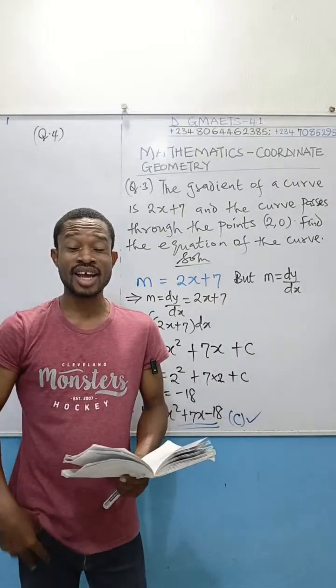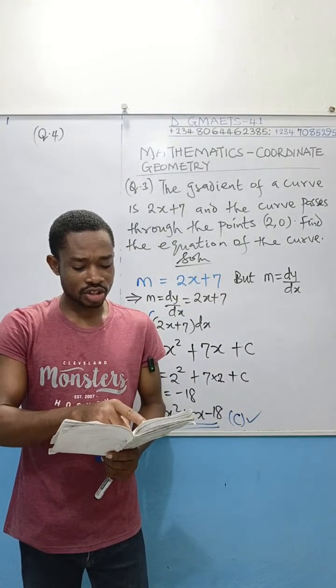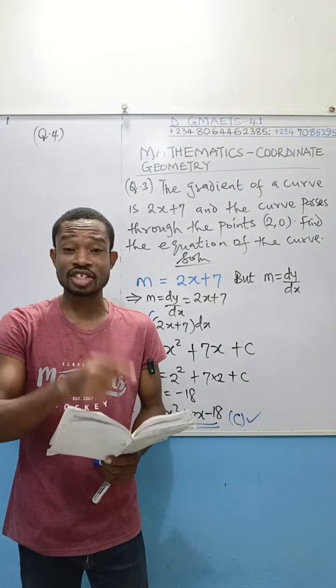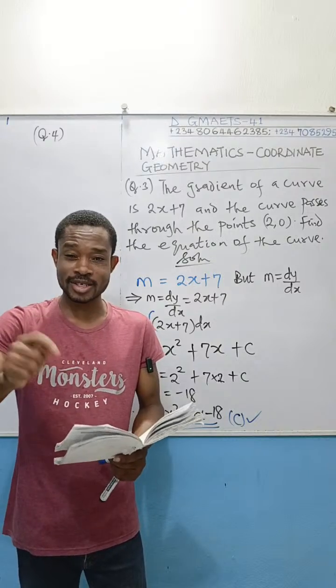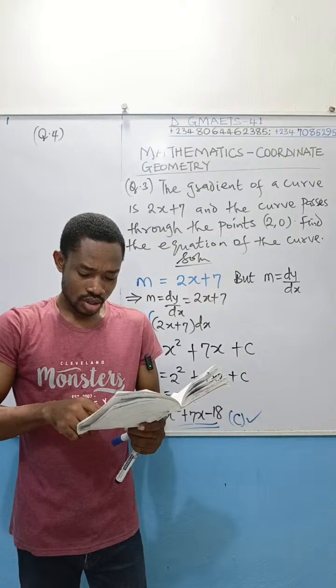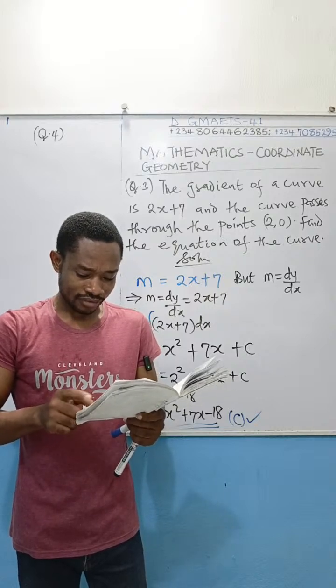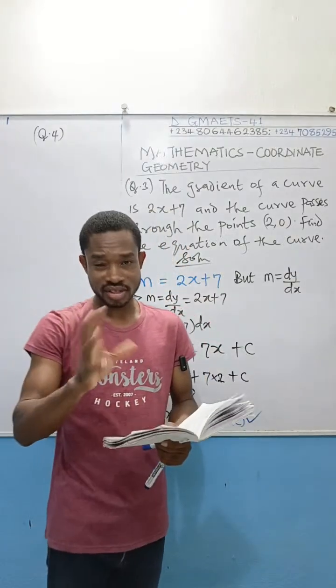It's still coordinate geometry. That is second semester examination, 2015/2016 session, question number 13. And the question is tricky, it's technical.